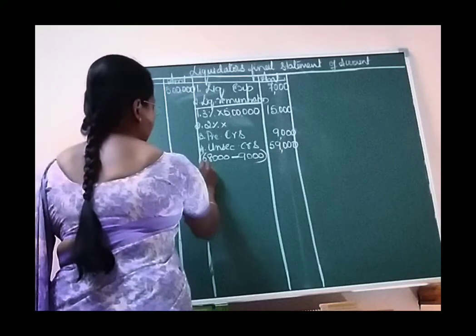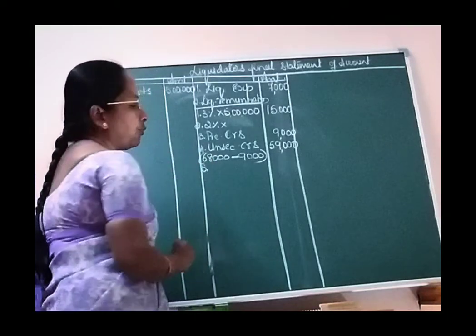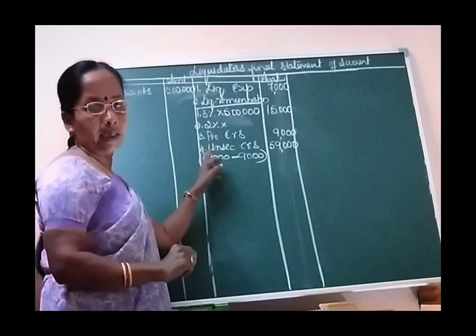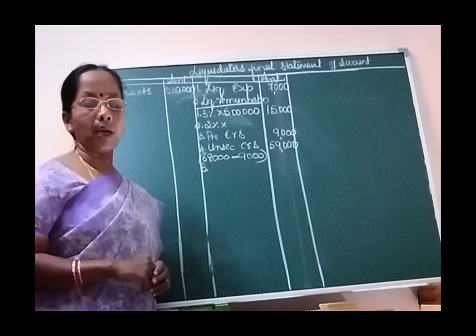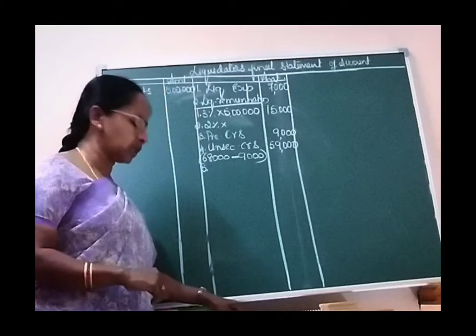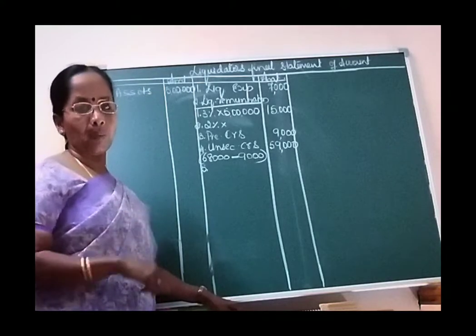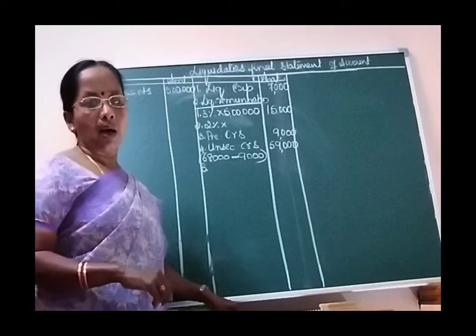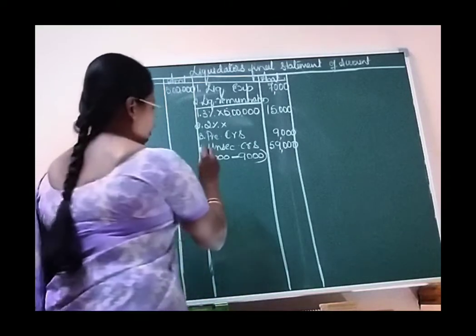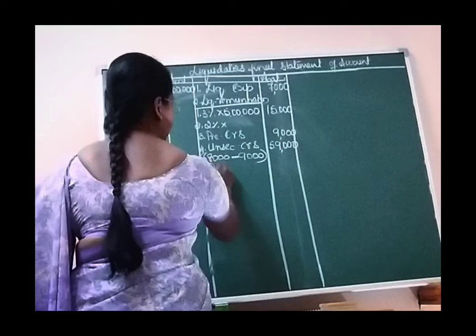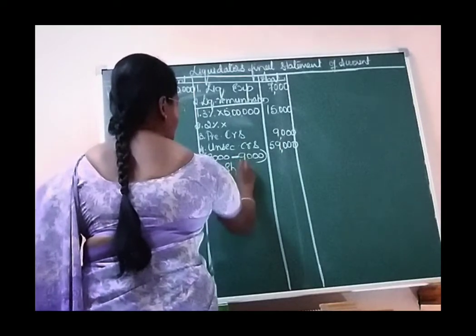Okay, then next, for unsecured creditors, if you have received any calls in advance in the question, we need to make the payment for that, but here no calls in advance is given. So now we are going to enter the payment to preference shareholders.